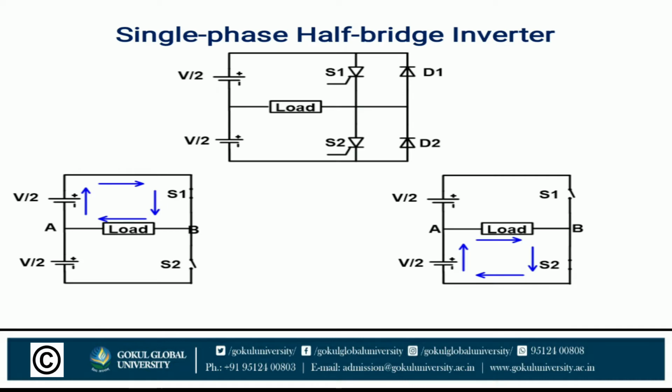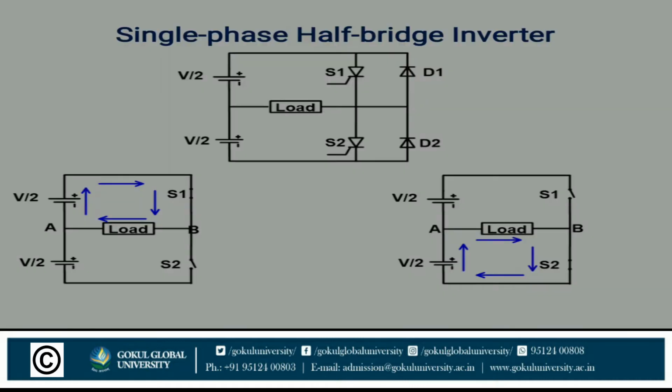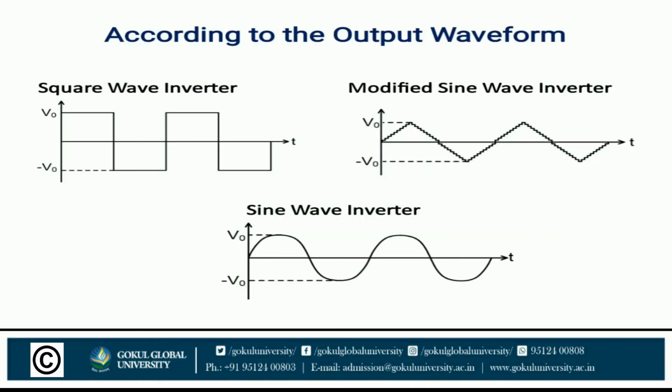Now you can see here the single phase half bridge inverter. Okay, a little back. The square wave inverter is the least used but simplest type of inverter. The output waveform of this inverter is a square wave.